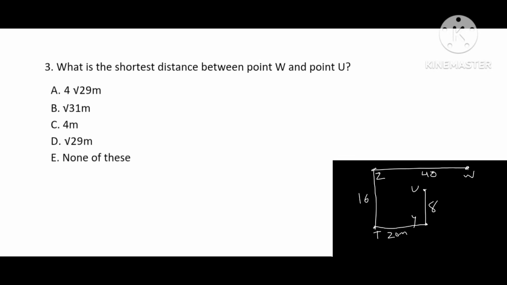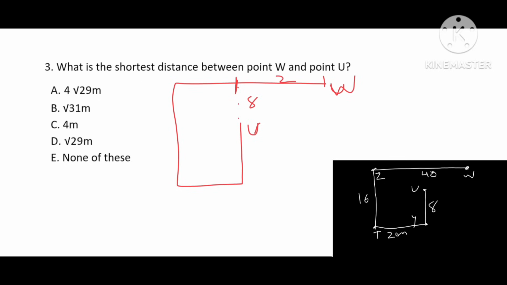Now we are going to deal with question number 3. What is the shortest distance between W and U? According to the diagram, here the gap is 8, this is U and this is W, and this part is 20. What we need to find is the distance between U and W. So we have 8 square, which is 64, and 20 square, which is 400.